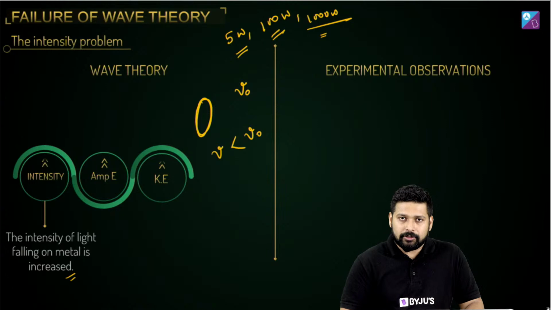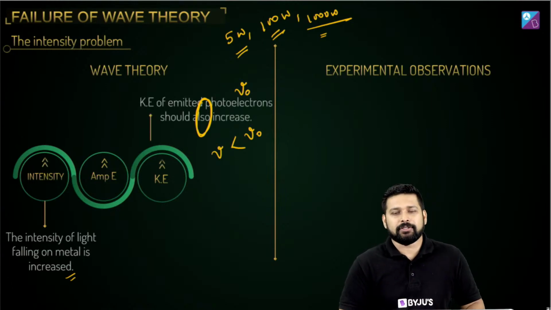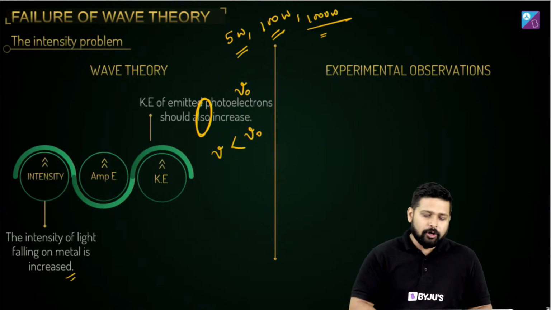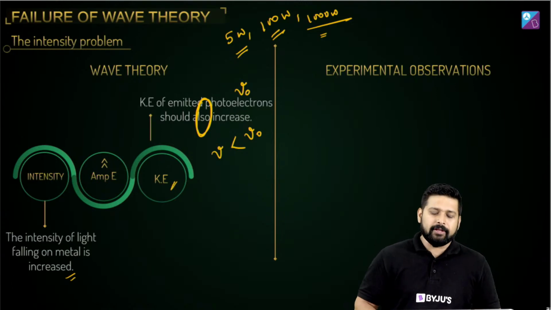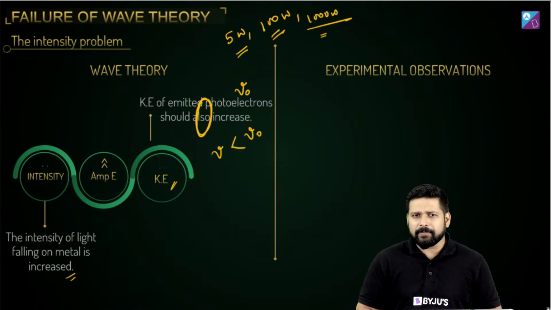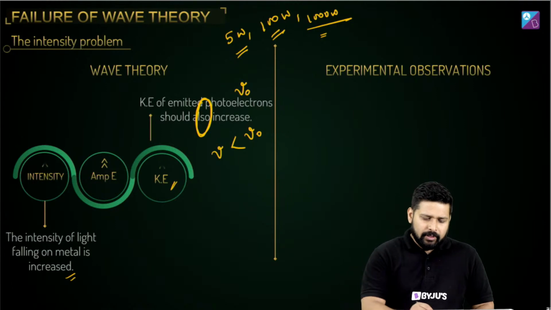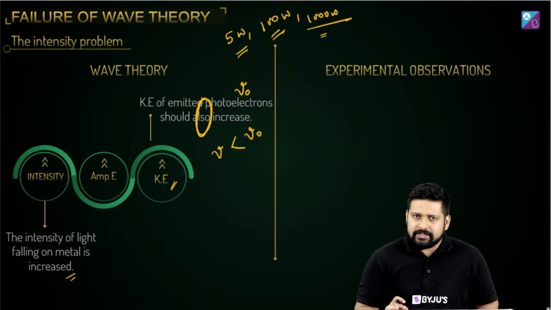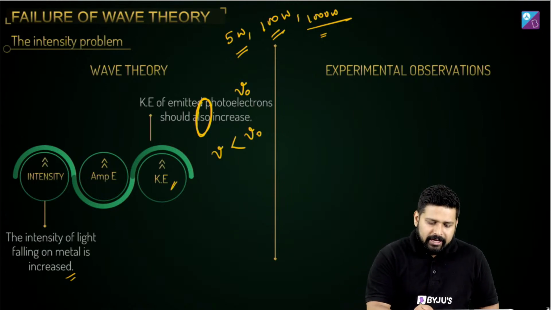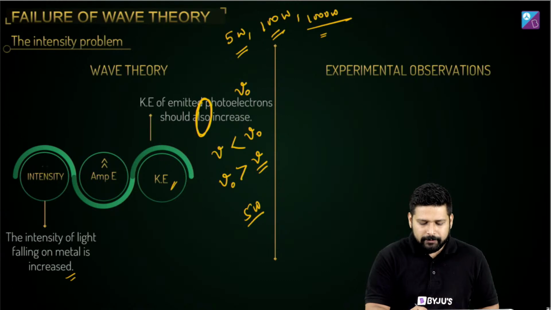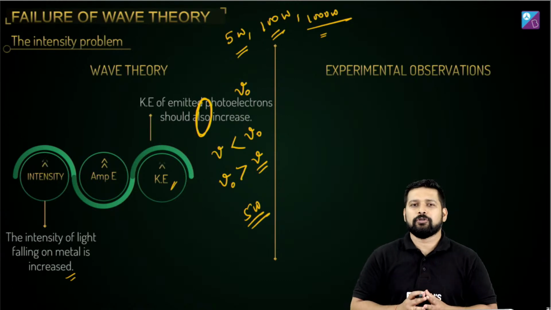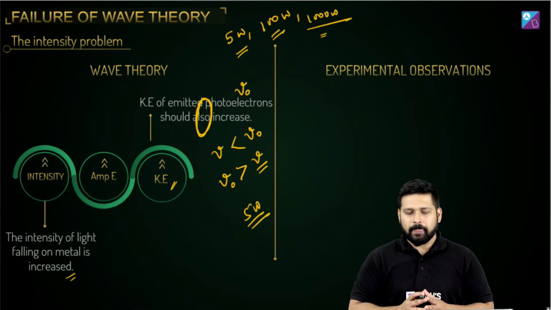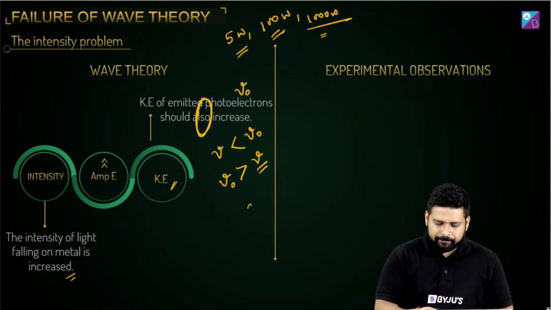What happened? It turned out this is not the case with light. We thought that we should get more and more kinetic energy of the electrons. That just did not happen. But even with a very low intensity light whose frequency is greater than the threshold, even with 5 watt, we were able to get the photoelectric effect.